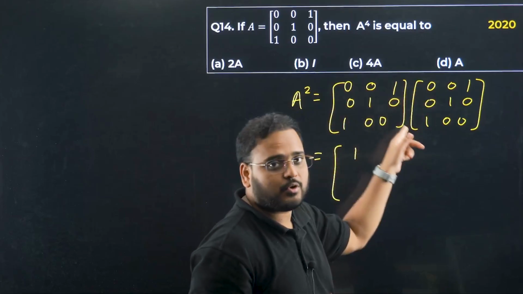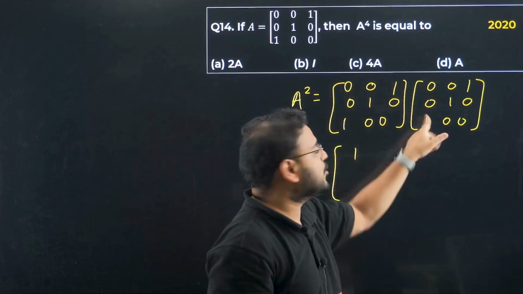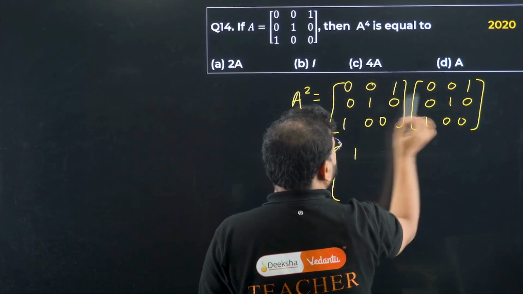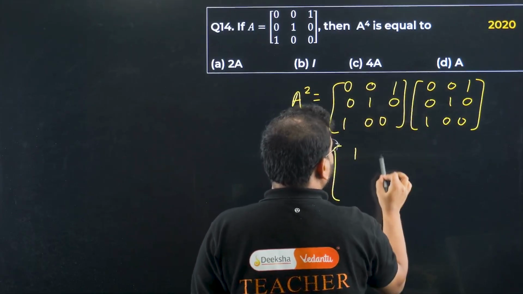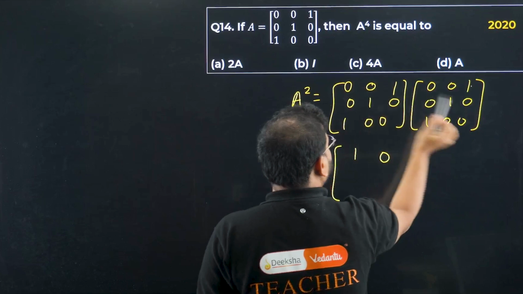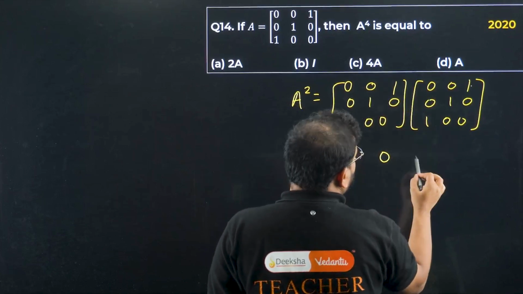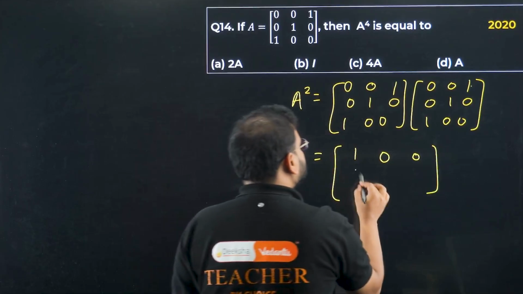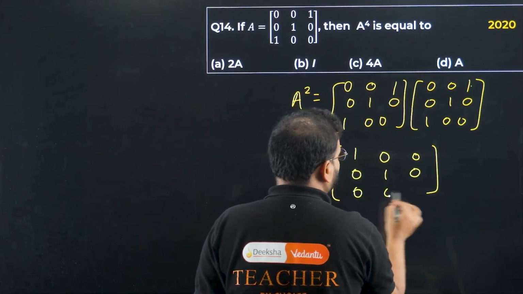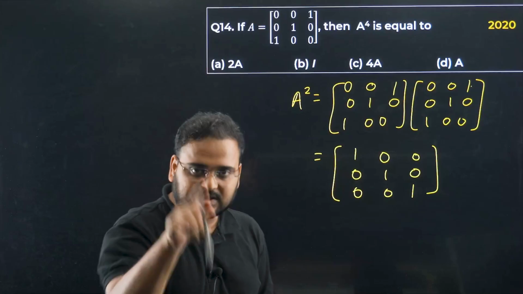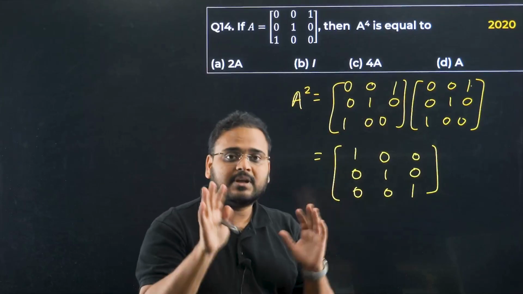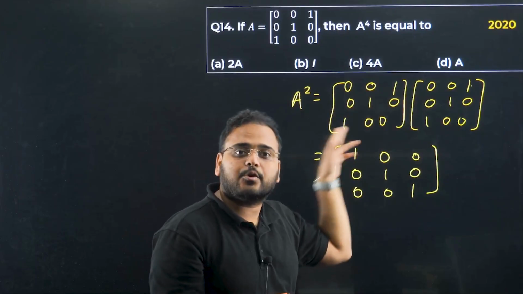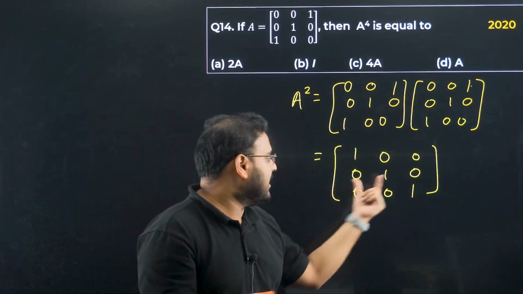First row, first column: 0, 0, 0, 0, 0, 0, 1 into 1 is 1. First element is 1. First row, second column, 0 into 0 is 0, 0 into 1 is 0, 1 into 0 is 0. If you do the multiplication, you will get the answer as 0, 1, 0, 0, 0, 1. Do it. Pause the video here and believe me, just try it out. I did only the first row with all the columns. Do it for the second row and third row also with all the columns to get the individual elements.